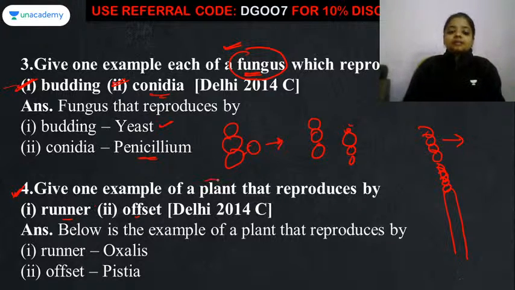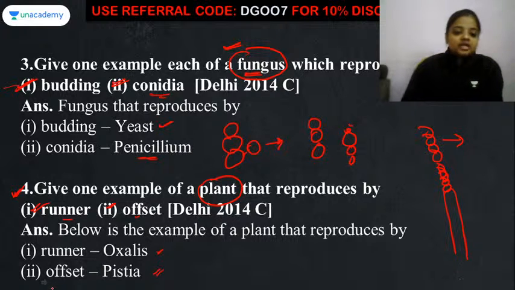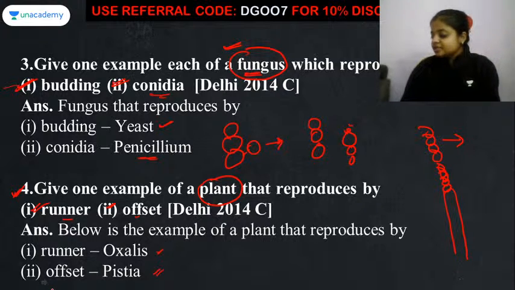Now we have to give the example of a plant that reproduces by the runners and the offsets. So runners, the vegetative propagation is done by Oxalis, and offset, it is Pistia. Okay. So there I think you don't need any sort of explanation.